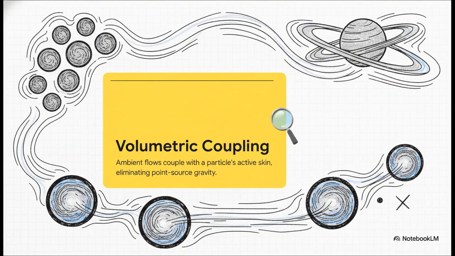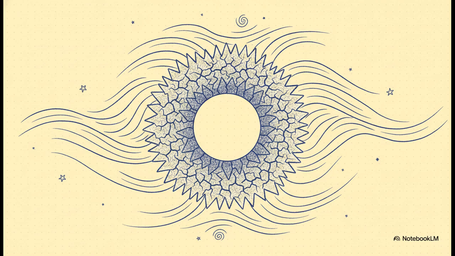The volumetric coupling principle is absolutely crucial because it explains the transition from microscopic femtometer physics to macroscopic celestial mechanics. Because particles aren't mathematical points, they possess an inflated active skin spinning to protect the core. Ambient kinetic waves and macroscopic advective flows physically couple directly with the surface area of this fluid dynamic skin. This dictates that matter cannot interact as a zero-dimensional point, which effectively eliminates point source gravity and all the singularities that plague general relativity. This framework elegantly handles force unification.